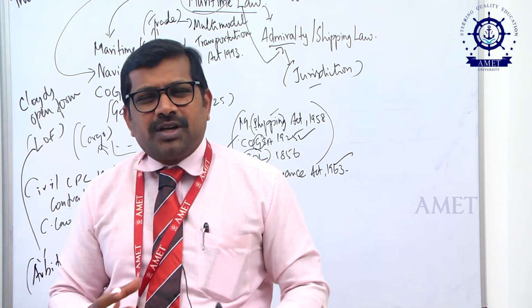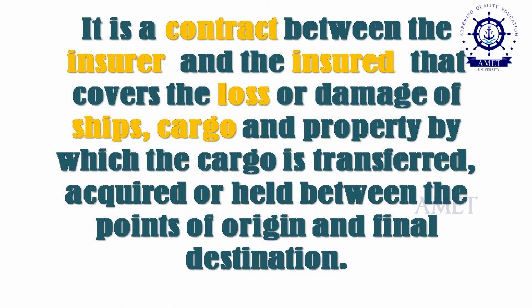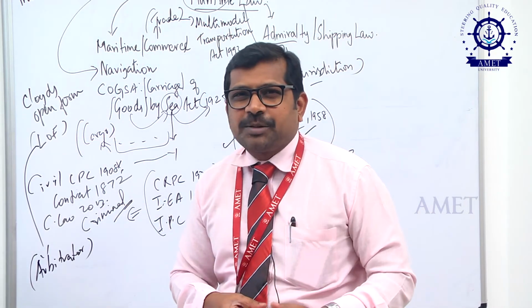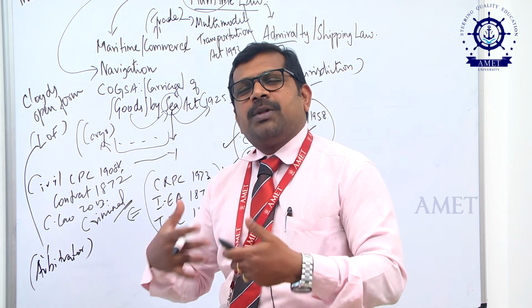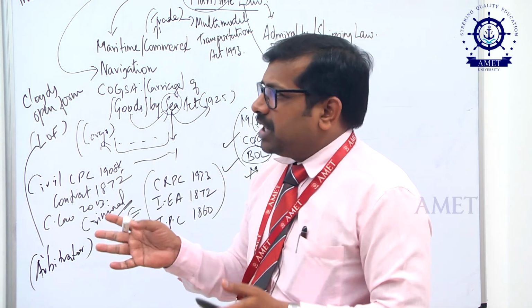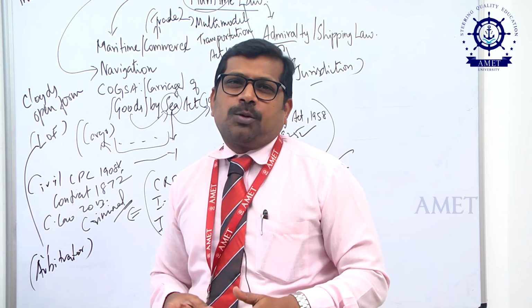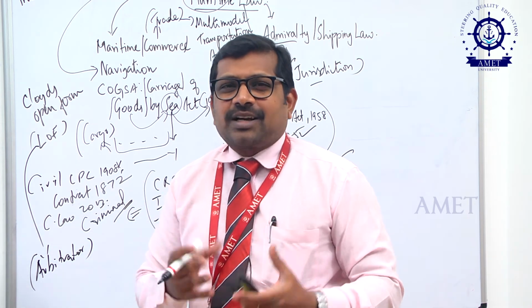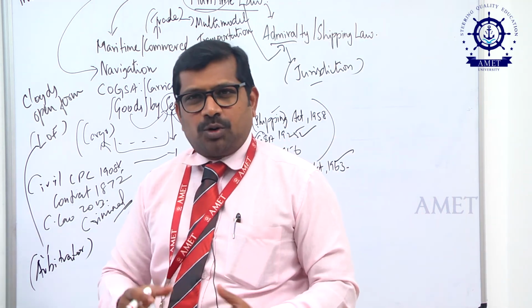But these types of insurance have an impact when there are marine losses. Now, it is a contract between whom? A contract between the insurer and the insured to cover the loss or damage of the ship, not only the ship, but cargo, including the property involved in transferring the goods from one place to another. So, damage or loss of ship as well as cargo and property. For this purpose, which act is most important here? The Marine Insurance Act 1963 is most important.